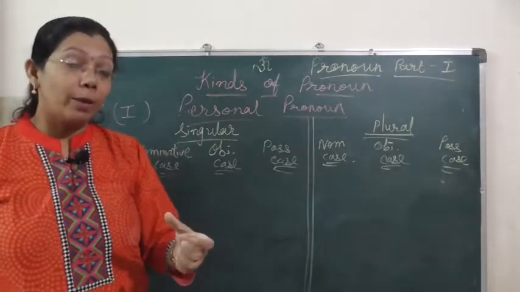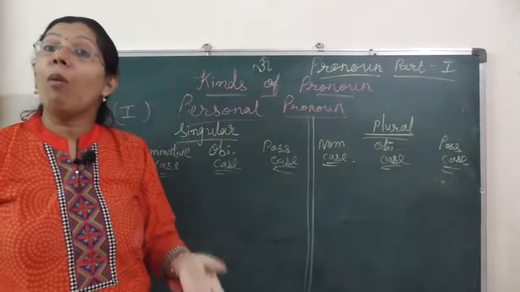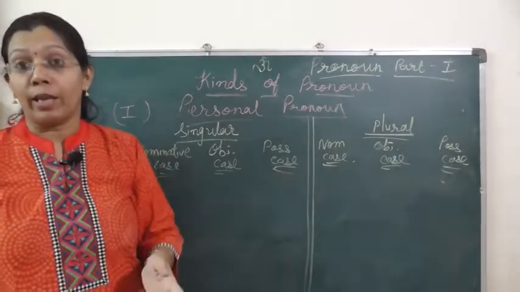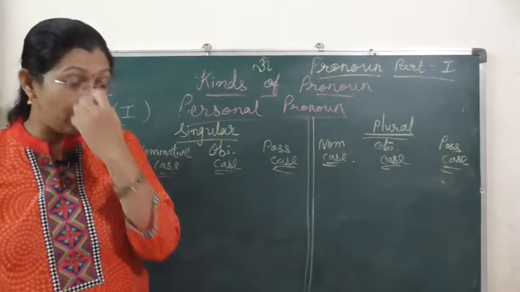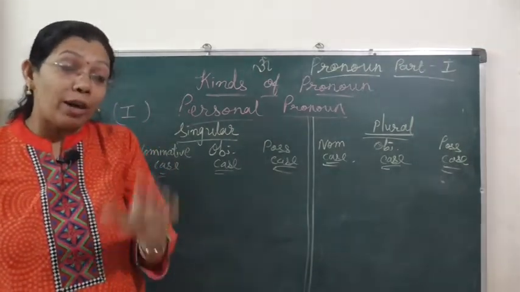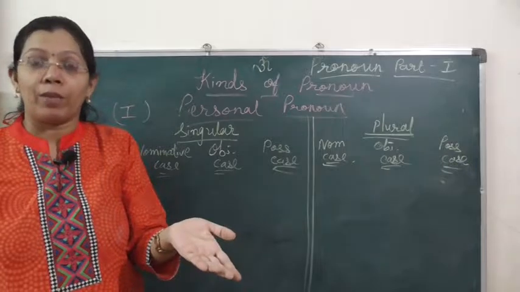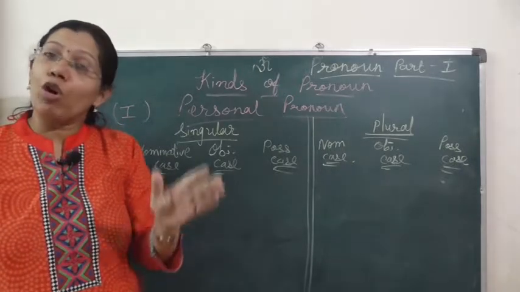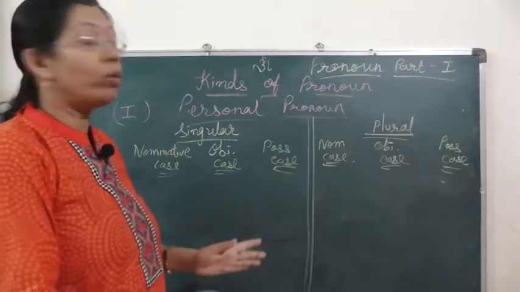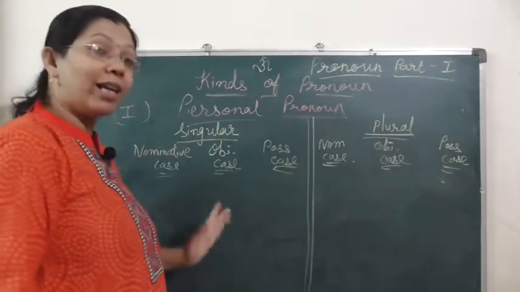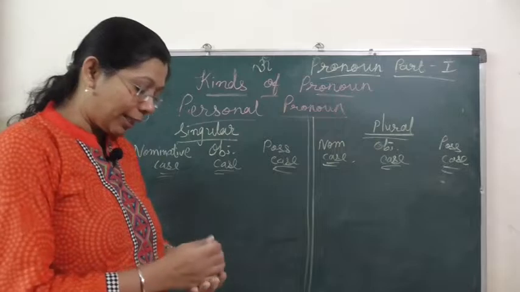Third person means the person about whom I am talking. He may be present or may not be present, but he is the one with whom I am not talking, but about whom I am talking. That comes in the category of third person. So which type of pronouns are used in the first, second and third person, that we will see.